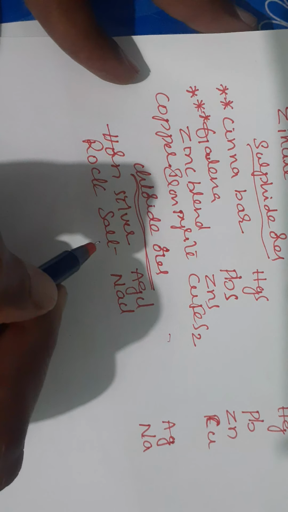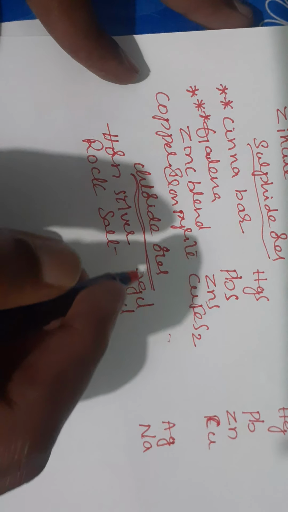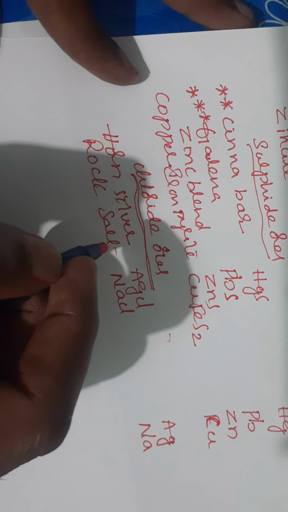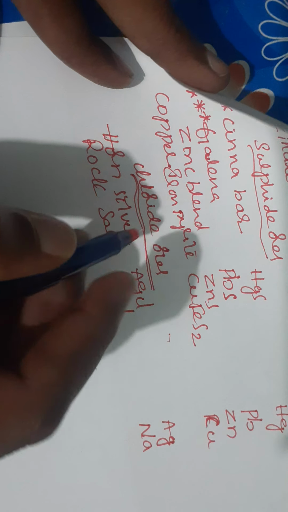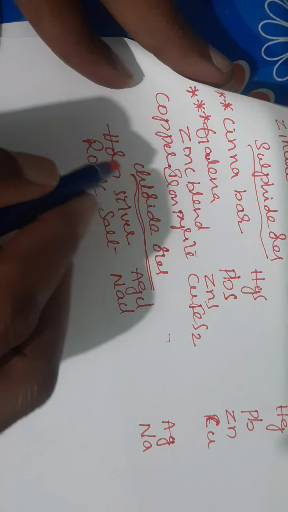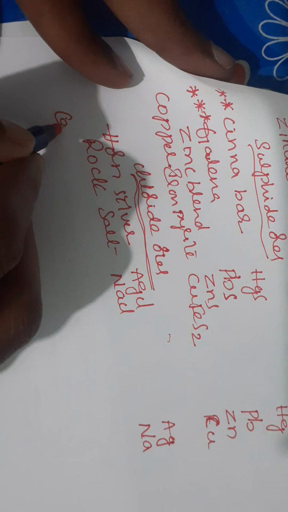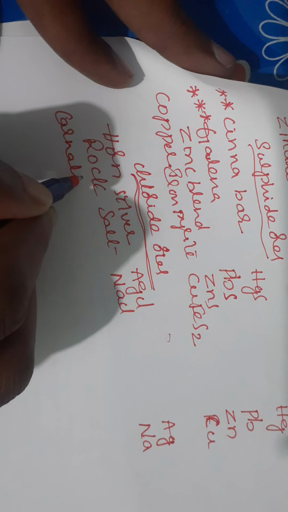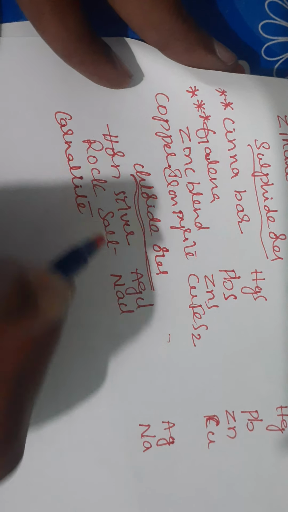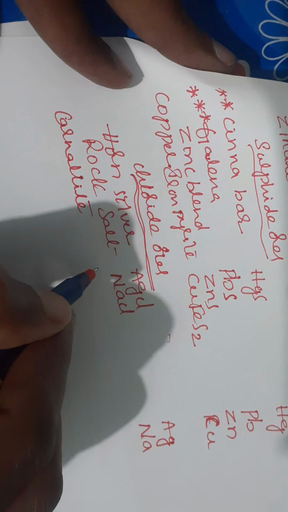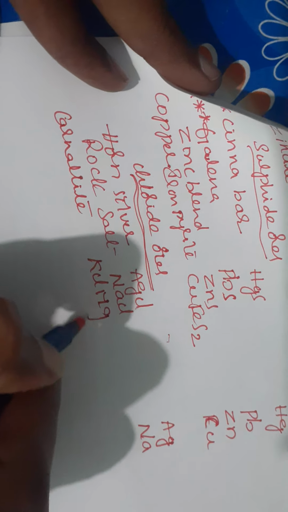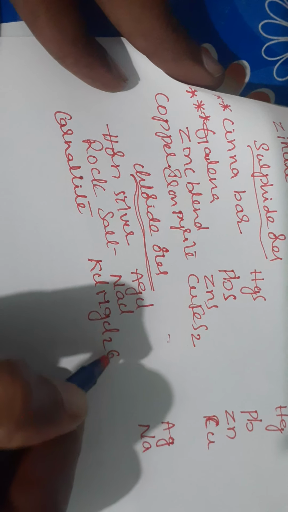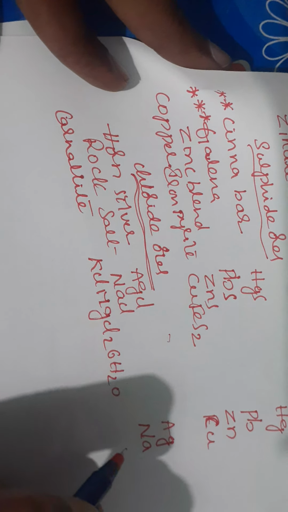Epsom salt, that is a sulfate salt, students. Epsom salt is a sulfate one. Next ore is carnallite, KCl.MgCl2.6H2O.